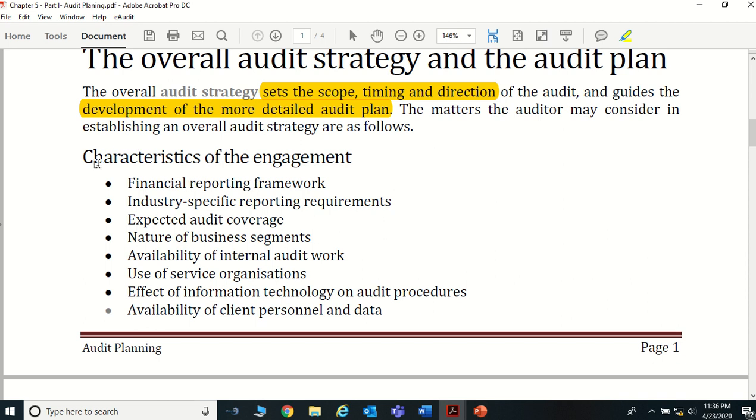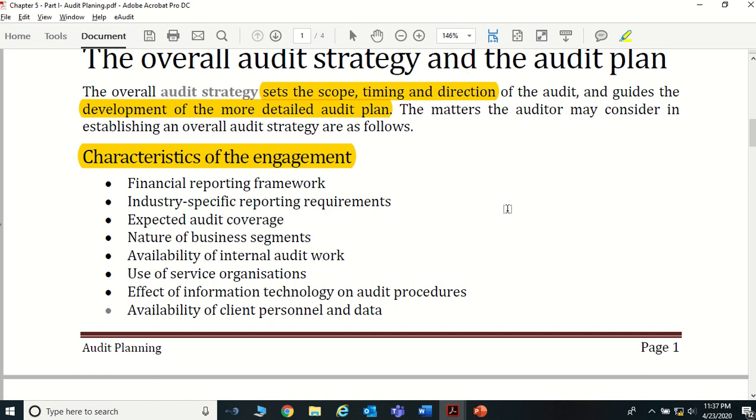So mainly it has divided into different factors. The first factor says you want to look at the characteristic of an engagement. Say, as an example, we are going to do an audit of a bank. Assume you are asked to do an audit of a small private limited company in the manufacturing sector.